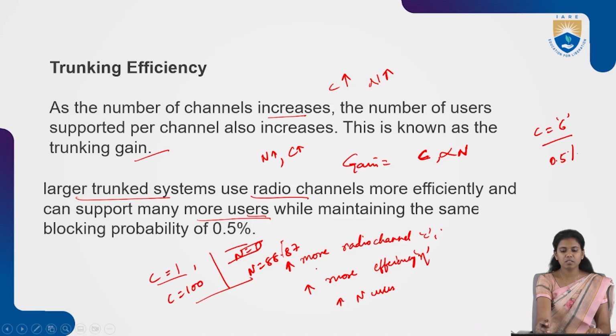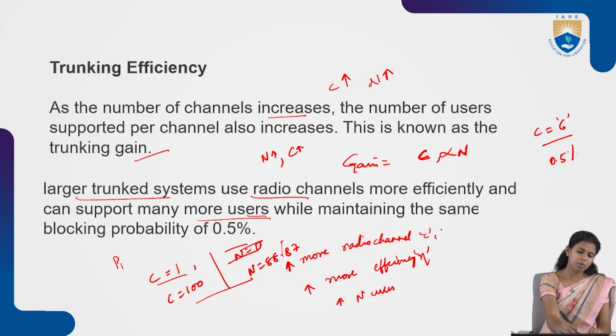So a large trunked system uses radio channels where it supports more users while maintaining the same blocking probability. Irrespective of the blocking probability, we are coming to a conclusion that as the number of channels increases, the number of users also increases, but with the same blocking probability. The blocking probability is given as PB, right? So with the same blocking probability, it would be the same for all the channels and for all the users.